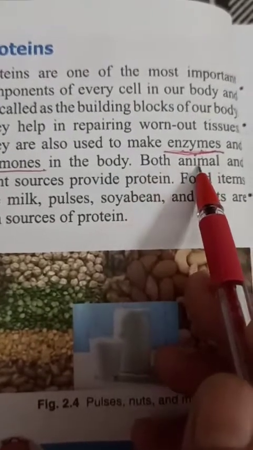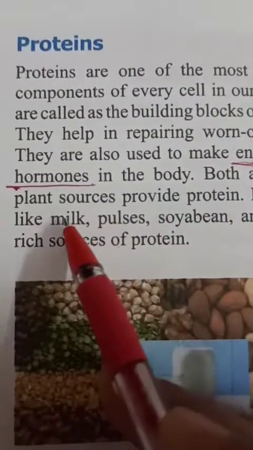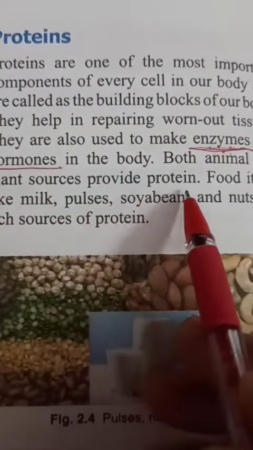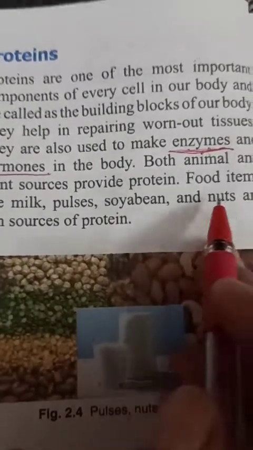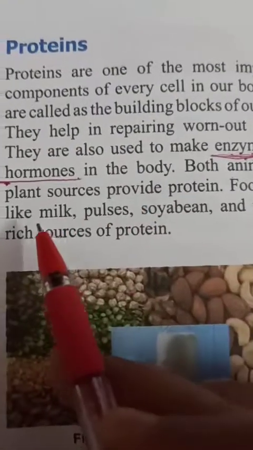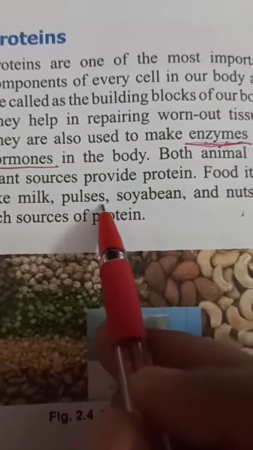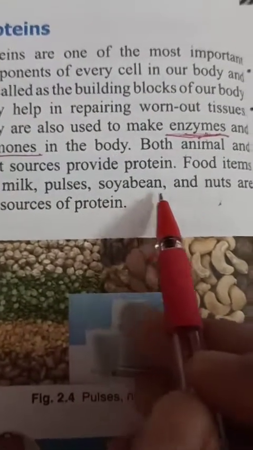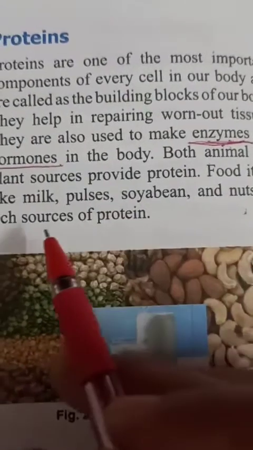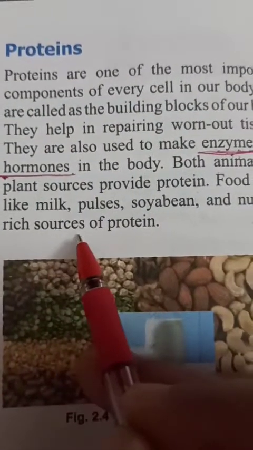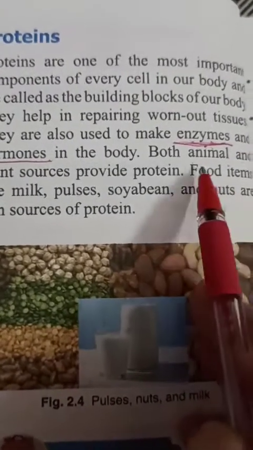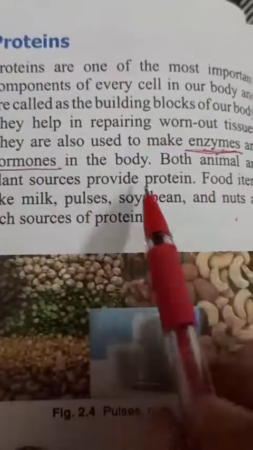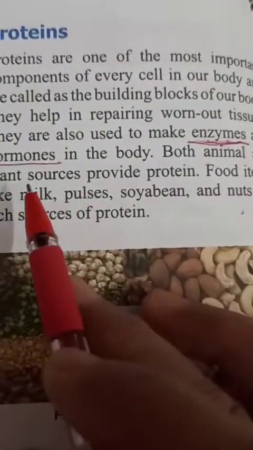So both animal and plant sources provide protein. Food items like milk, pulses, soybean and nuts are rich sources of protein. So children, we can get these proteins either from animals or from plants.